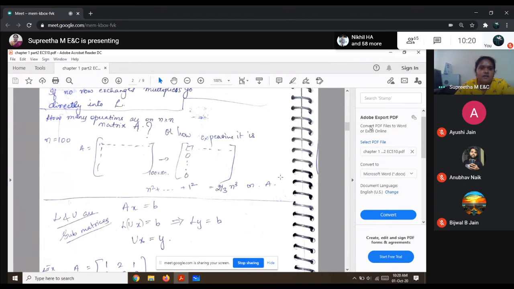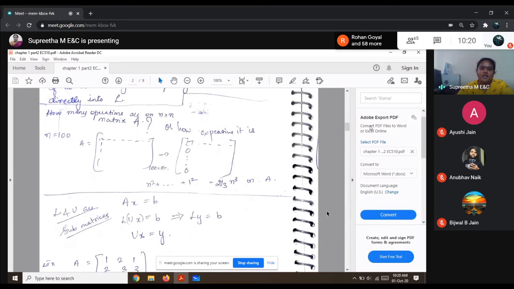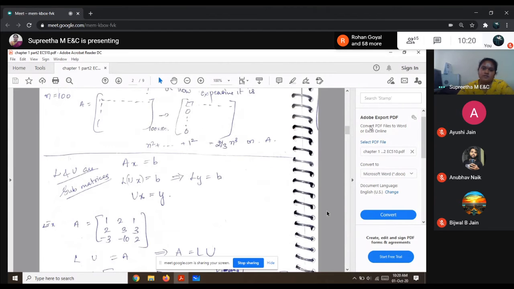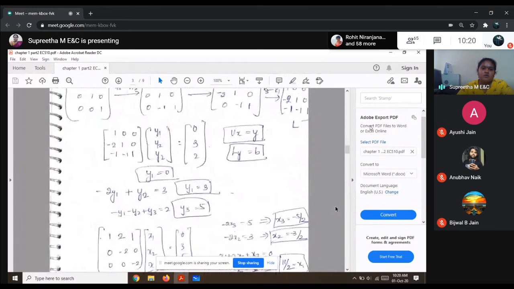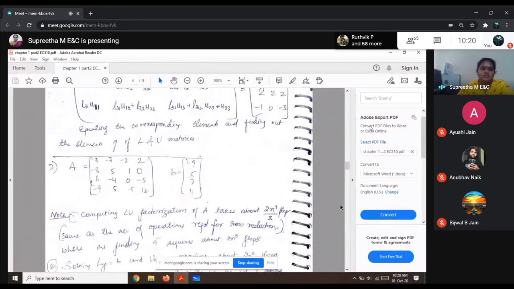So I can say the cost of obtaining the solution using LU factorization, that is to factorize your matrix A into a lower triangular and upper triangular matrix, would be 2n cubed by 3, whereas when I do it in the regular manner where I found the inverse of a matrix A and then find the solution to the given system of equations, then I would get A inverse into B. Is that clear? So that would be more costly. That is what is seen here.